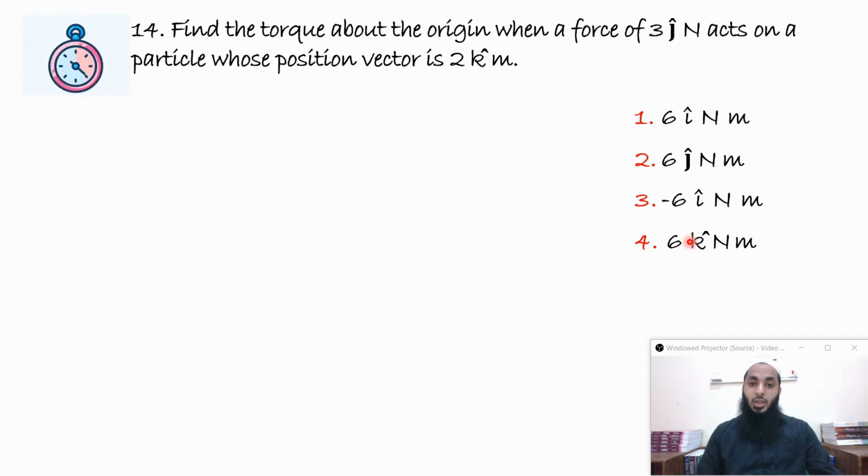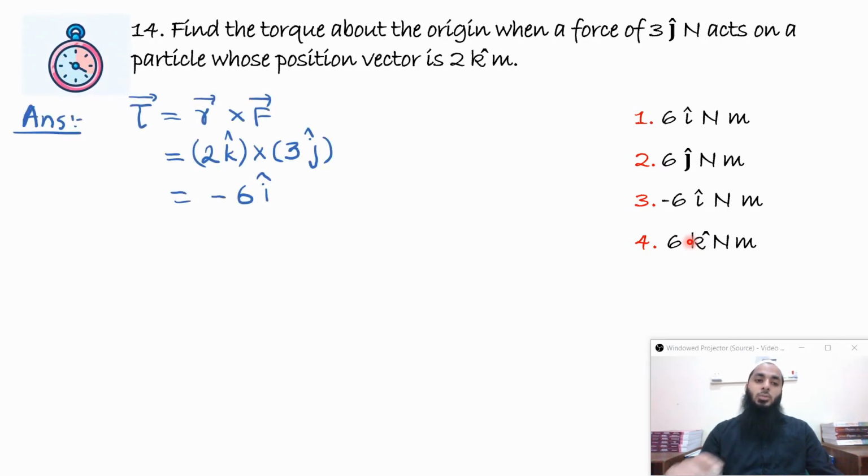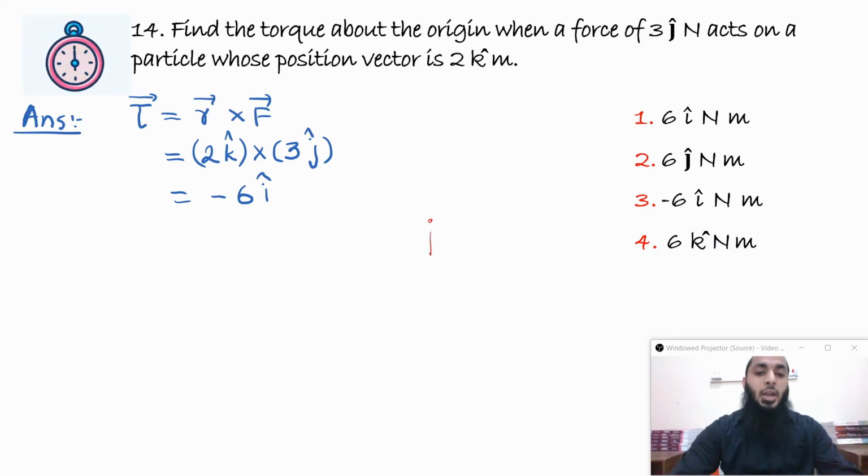So we have to use the vector equation, which is tau, the torque, is equal to position vector cross F vector, r cross F. R vector is 2 k cap meters and F vector is 3 j cap Newton. So if I take the cross multiplication, 2 into 3 is 6, and k cap cross j cap is minus i cap, because you might have seen this table: i cap, j cap, k cap.